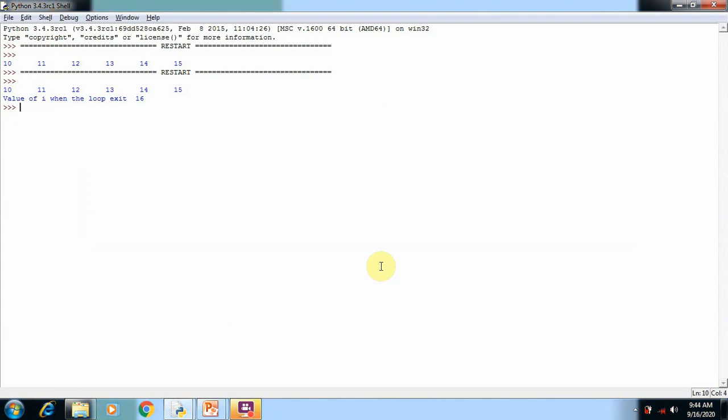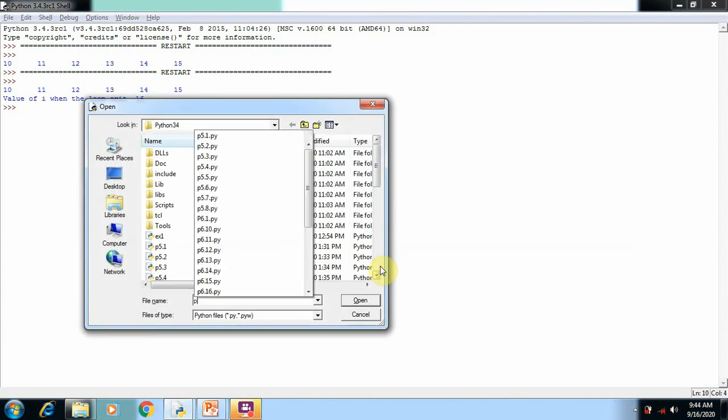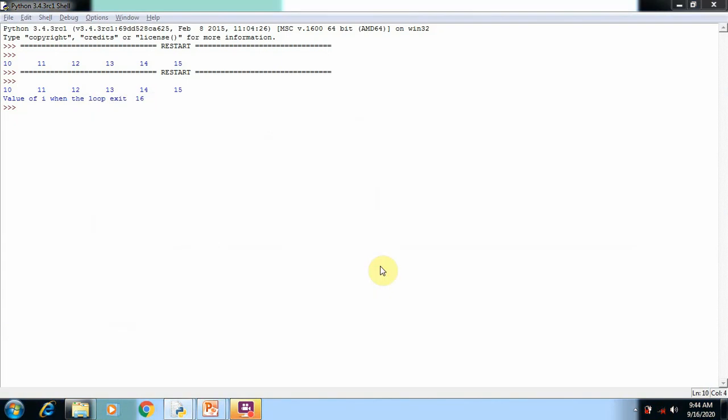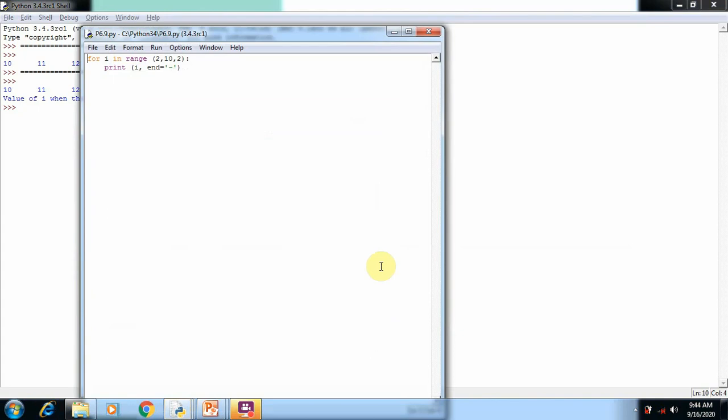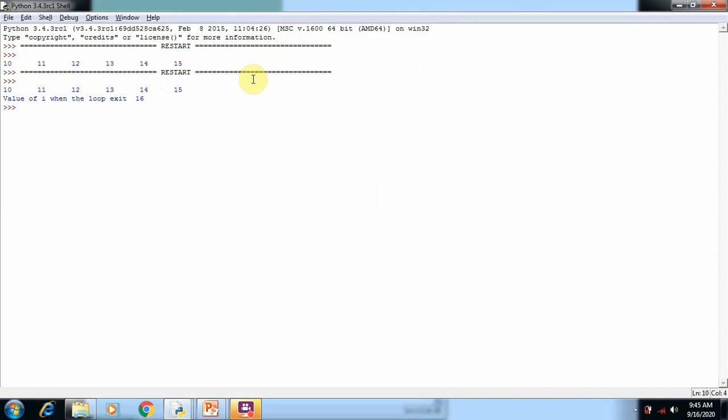Now I am going to open the program 6.9. Here you can see the simple program. The only change I made here is that instead of using a space, I am using a hyphen. So you can see end is equal to a hyphen within single quotation marks. Now I am going to execute this program. You can see 2 hyphen 4 hyphen 6 hyphen 8 hyphen.